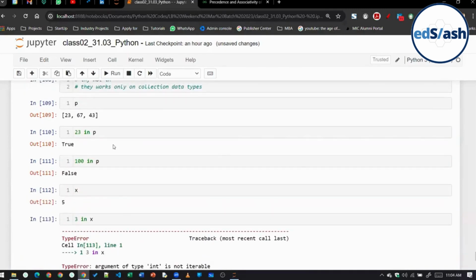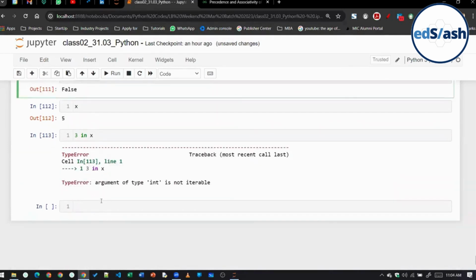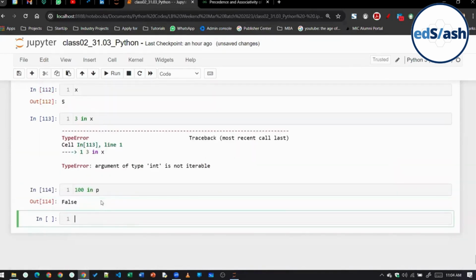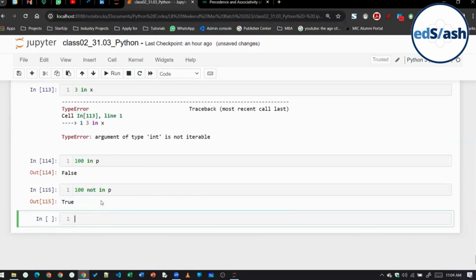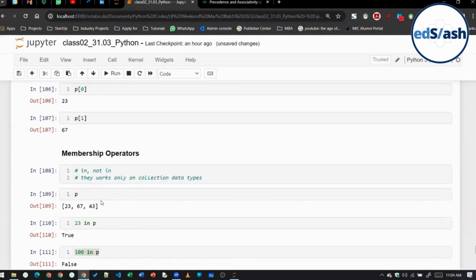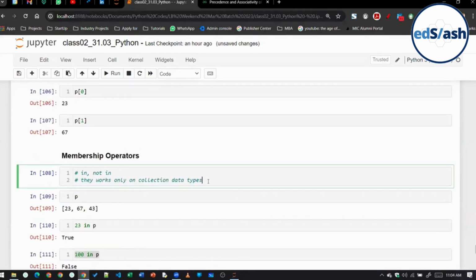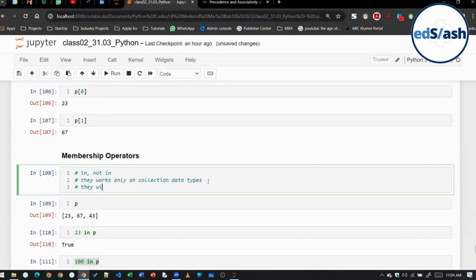Well, did you understand the membership operator or not? 100 in P will give us a false, but if I write 100 not in P, it will give us a true value. Yes, membership operators will always return a Boolean value.